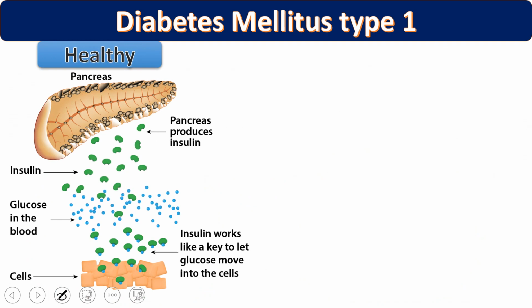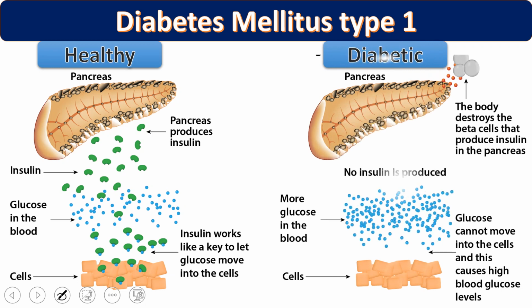In a healthy person, the pancreas produces a sufficient amount of insulin depending on how much glucose we have. So the pancreas releases insulin, insulin works on the cells, and ultimately glucose is utilized by our body, by our cells. But whenever a person has type 1 diabetes mellitus, the pancreatic beta cells are damaged or destroyed for any reason. So less or no insulin will be produced.